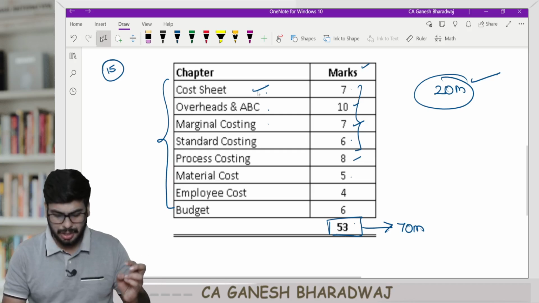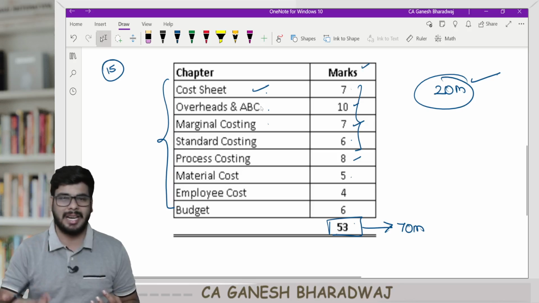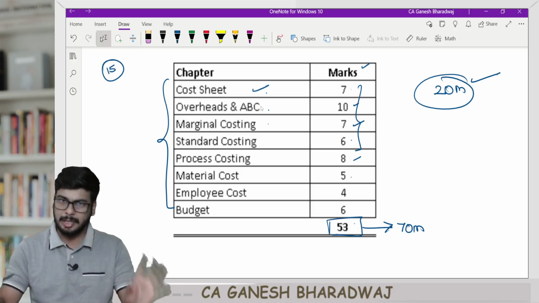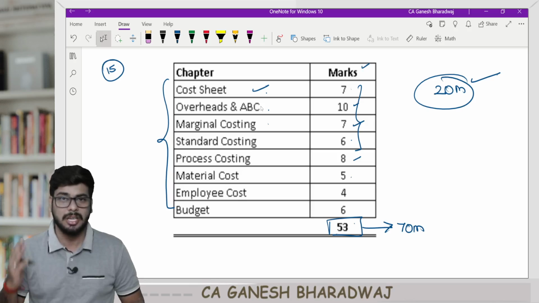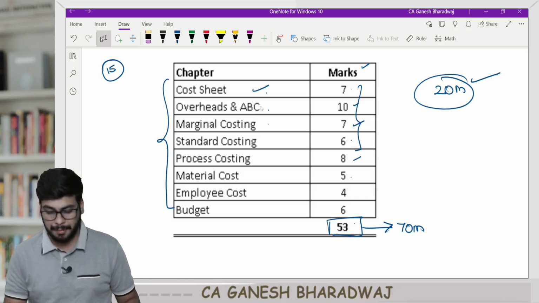So cost sheet, overheads, ABC. Overheads and ABC clubbed together, I think last attempt it came for 14 marks. Overheads and ABC, two descriptive components. In the descriptive component itself, it was tested for 14 marks. 14 out of 70 is about 20% weightage in the descriptive component.